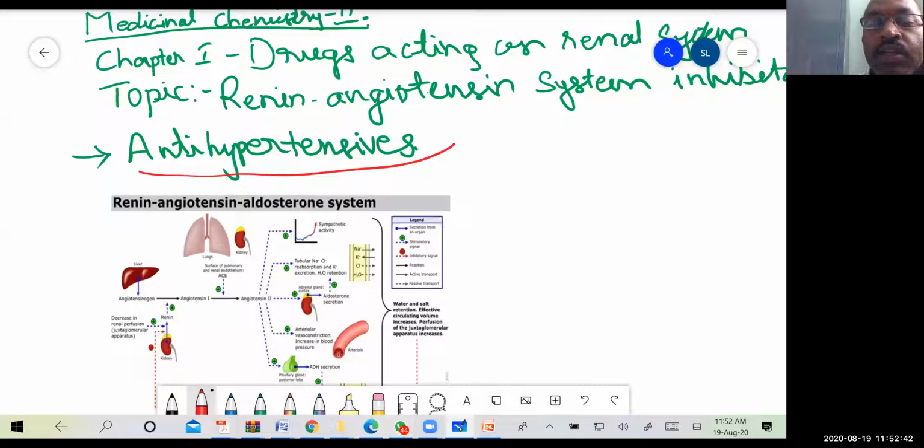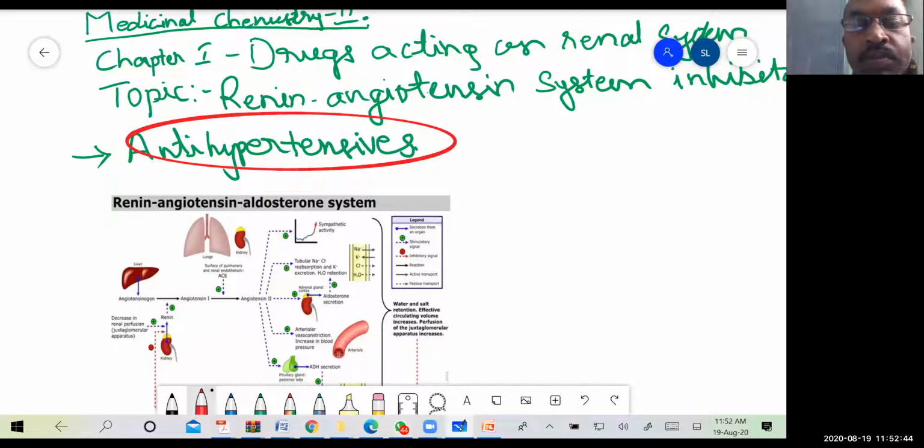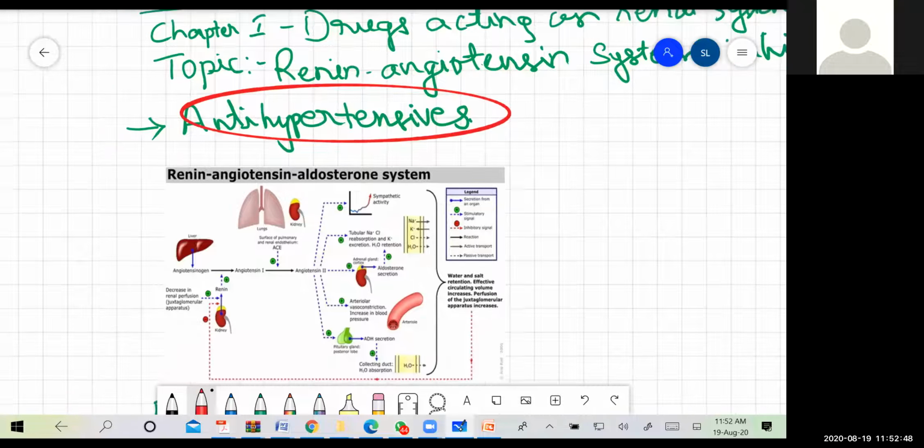I think you can see the screen. Are you able to see the screen? Yes, sir.